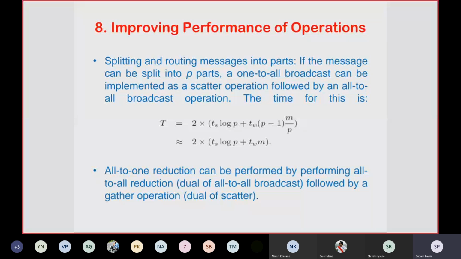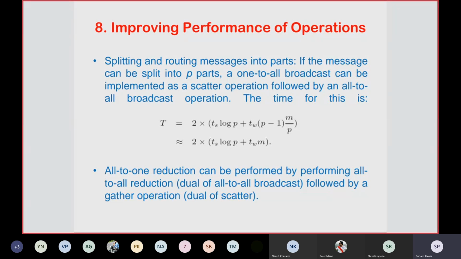Then if you read the second point here, all to one reduction can be performed by performing an all to all reduction. There is also a solution for how you can improve the all to one reduction communication operation and reduce the communication cost. The all to all reduction is the dual of all to all broadcast, which is followed by a gather operation, the dual of scatter, in order to improve the performance of the all to one reduction operation. So this is also one way.